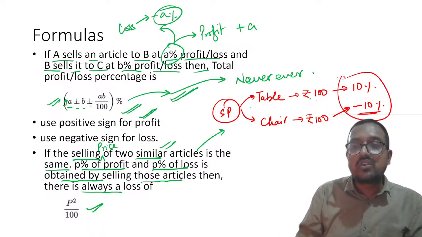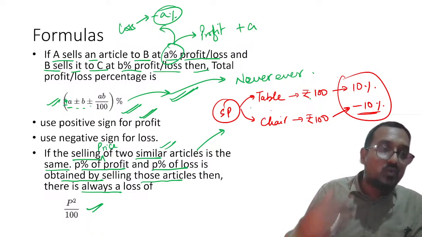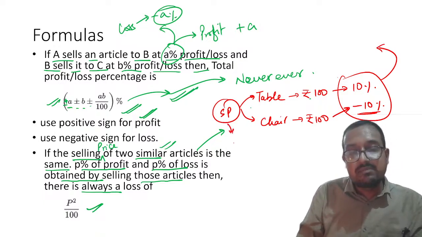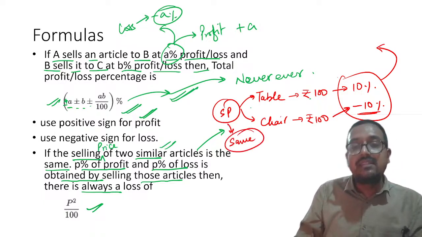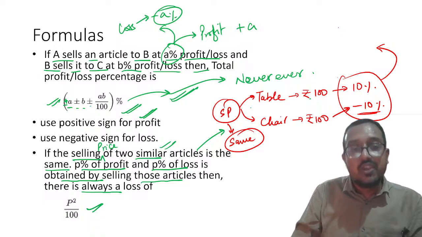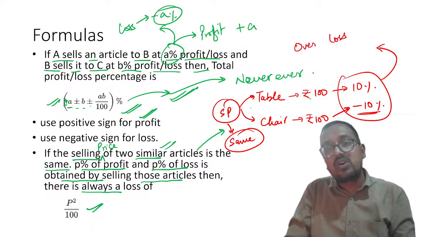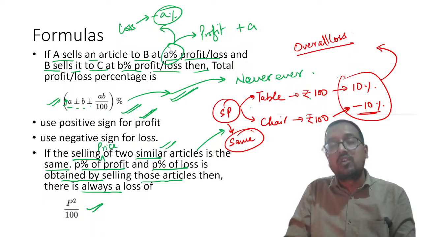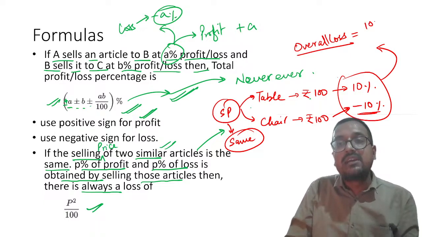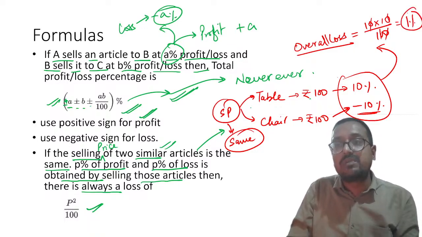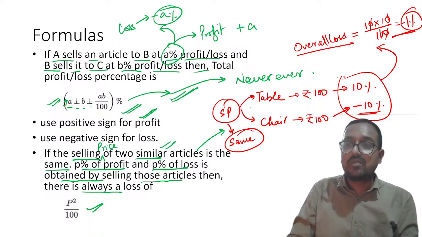So my dear students, overall, what will you get? Please remember, if SP is same, in that case, what will happen? You will incur an overall loss. Please remember, overall loss will be there. And what will be the unit? 10 into 10 divided by 100. So please remember, overall 1% loss will be there to you. Understood? Overall 1% loss will be there.